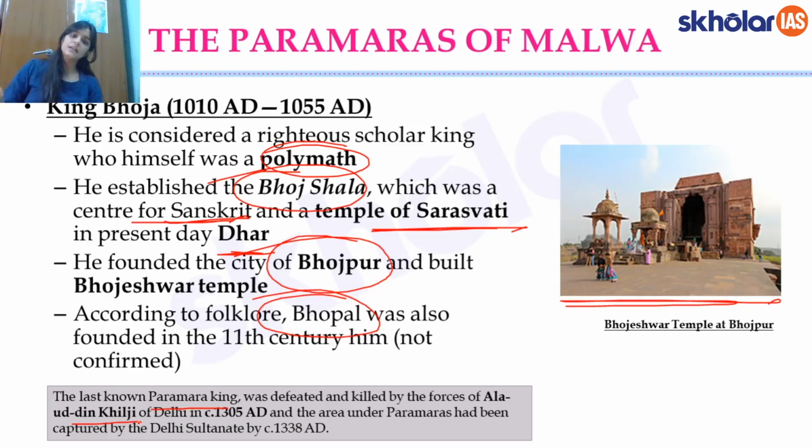We will see in the Islamic conquest in the next lesson that after Ghazni, Gauri came, and after Gauri had gone back, his general Khilji came. It was Khilji who finally defeated the last known Paramara king, in 1305 AD, and finally in 1338. These dates are not important, but just remember, almost by the mid-14th century, even the Paramaras were annexed to the Delhi Sultanate, right?